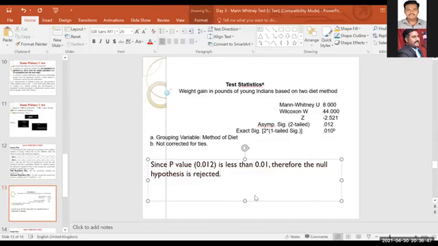Okay. Null hypothesis rejected. Very good. So it means what? Alternate hypothesis accepted. You can write any way: since p-value is less than 0.01, therefore alternate hypothesis accepted. You can write any way, but when you are giving an interpretation, a justification, give it in a proper way. Okay, interpretation is very, very important for statistics.